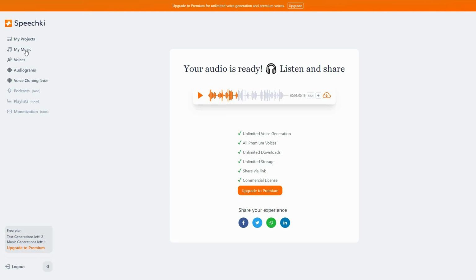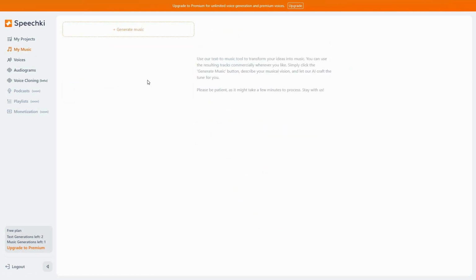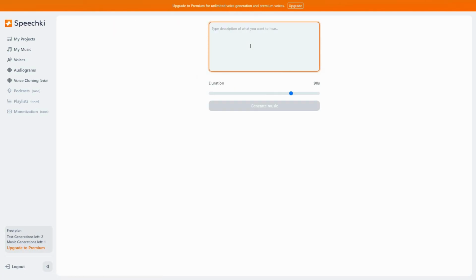So another impressive feature is this music generation, which means you can literally generate music using text. As you can see here, there is a little description. Use our text to music tool to transform your ideas into music, which means all you have to do is click on generate music and then you have to provide a prompt or a description about what type of music you want. And then you have to select the duration, then you can generate the music.